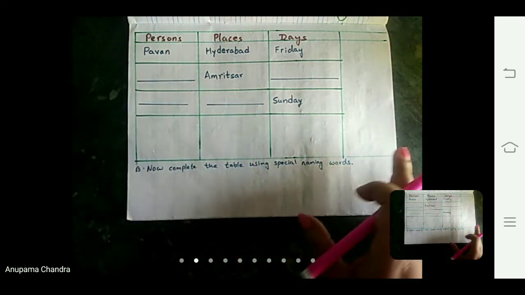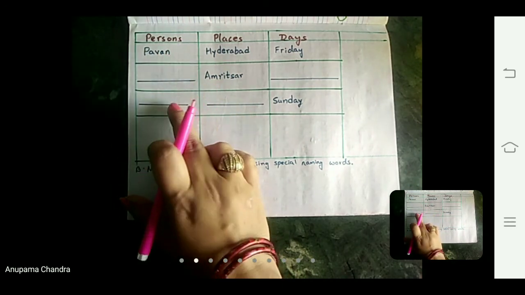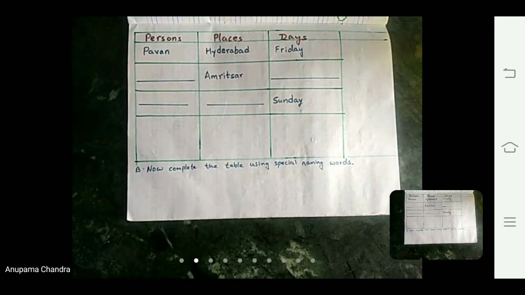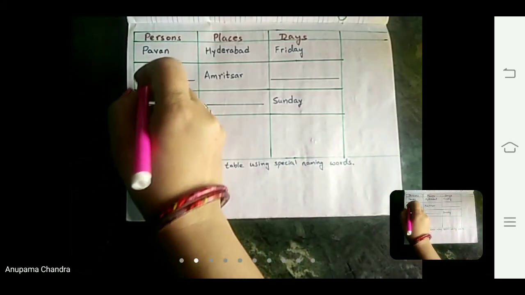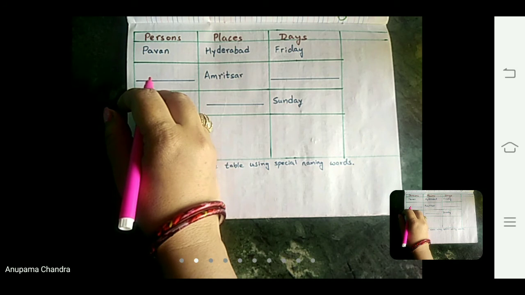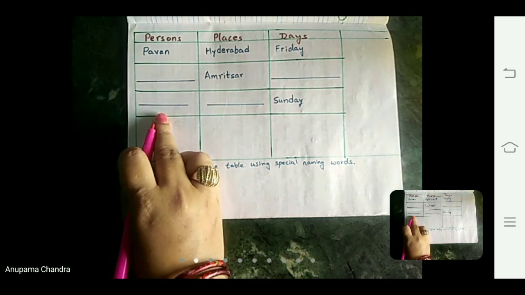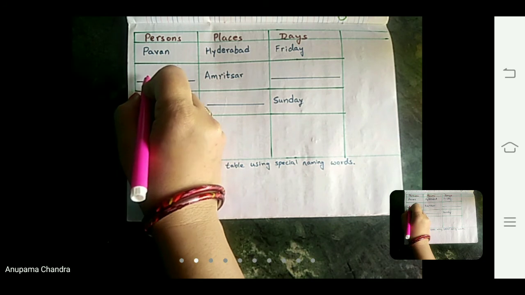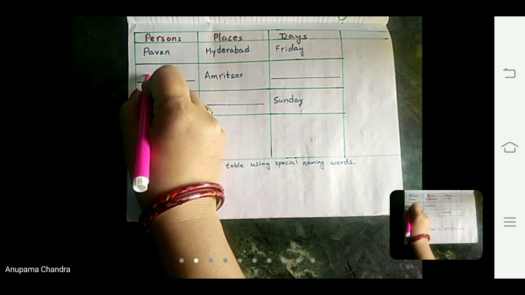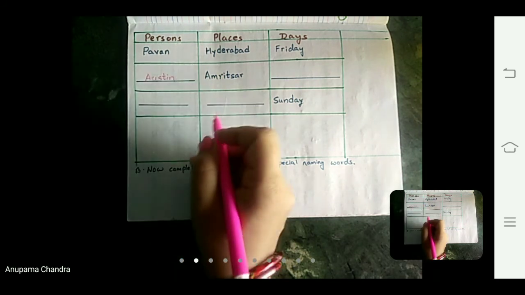So let's write this one as well. Person, one is already given, Pawan. 2 blanks are there. So 2 more person names we have to write that should not be common. Like boy is common. We are not going to write here boy. We are going to give that boy a specific name and then we are going to write. First, I am going to write Austin, A-U-S-T-I-N, Austin.